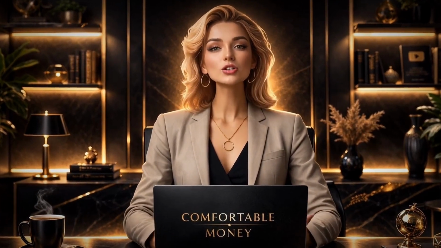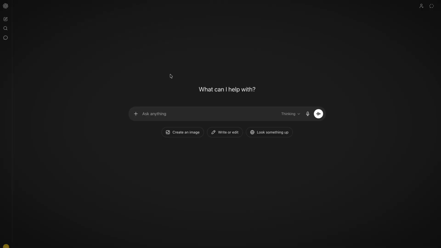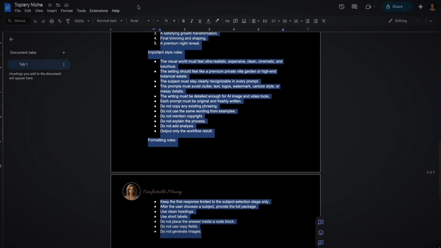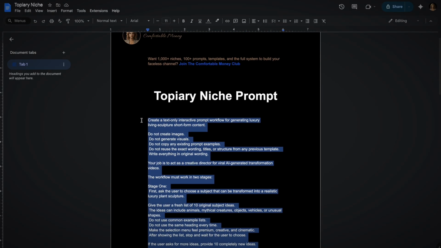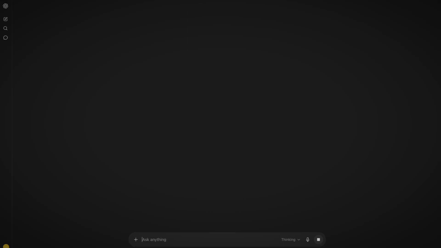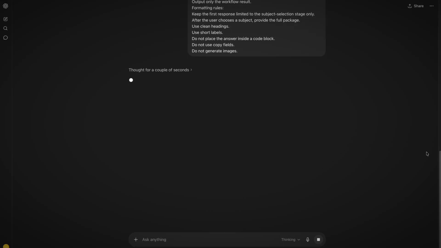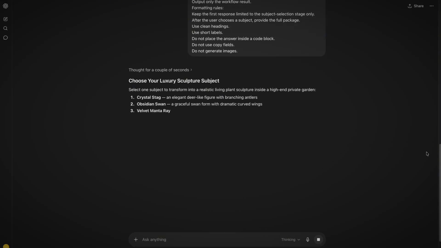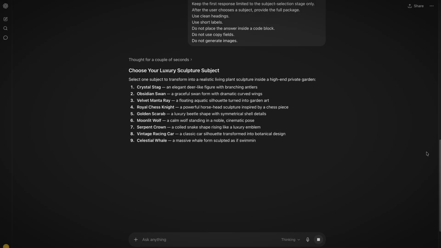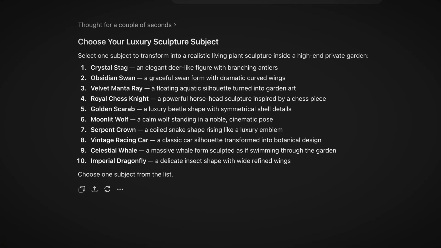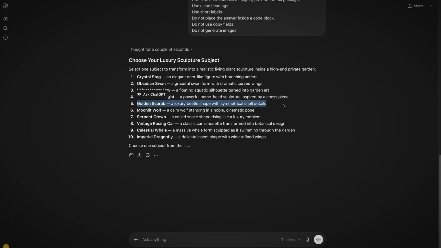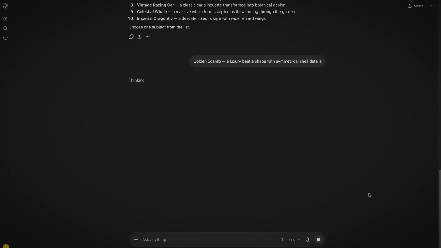Step 1. Generate your animal and prompts. Open ChatGPT, go to the document in the description and copy the full topiary prompt. Paste it in and send without modifications. ChatGPT will return a list of animal names. Cross-reference the list against the two-quality filter, unmistakable silhouette, and dramatic physical features, and choose the animal that scores highest on both. Type your choice and send.